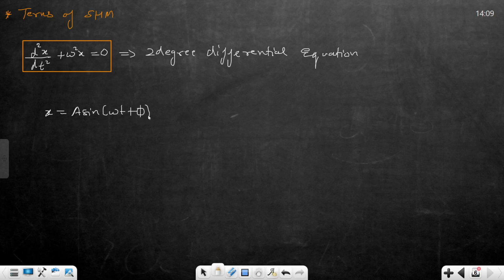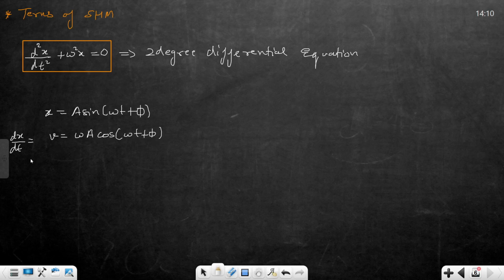Then when you differentiate this equation, this is the position. When you differentiate position with respect to time, what you will get? What is dx by dt? Is it v? Yes, sir. So when you differentiate this, omega will come out because this is in multiplication with time. So it will become omega a, and sine will convert into cos: omega a cos(omega t plus phi).